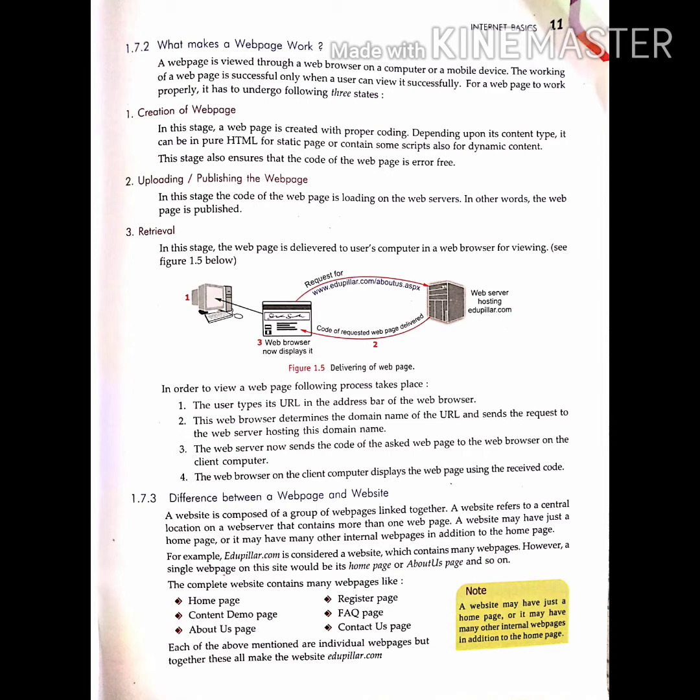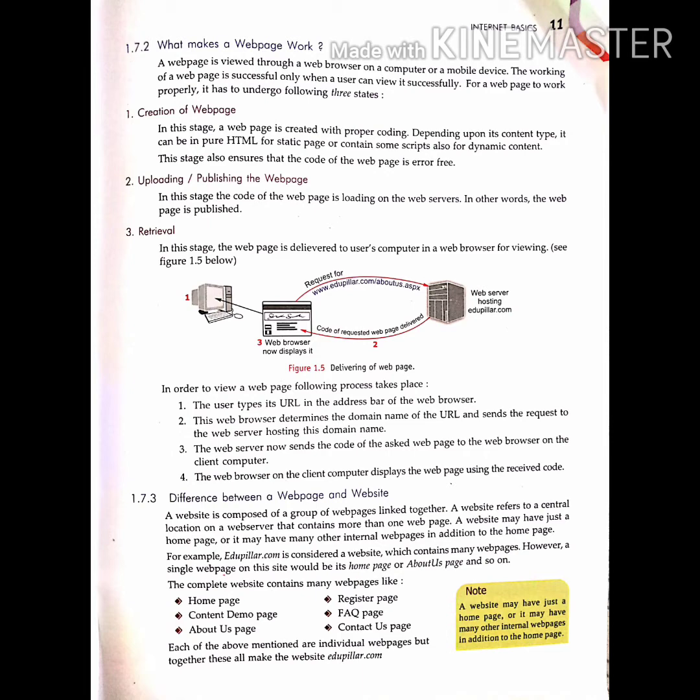In creation of a web page, a web page is created with proper coding depending upon its content type. In uploading and publishing the website, the web page is loaded on the web servers. In other words, the web page is published. And in retrieval, the web page is delivered to the user's computer in a web browser for viewing. I have given a figure in which the working of a web page is shown. Just go through this figure.